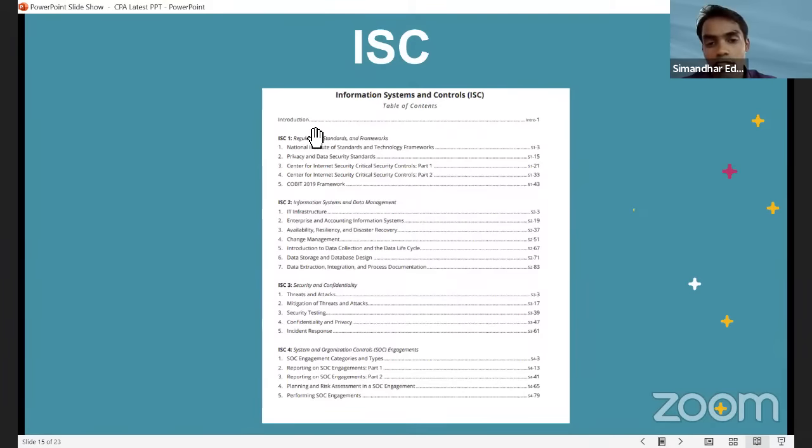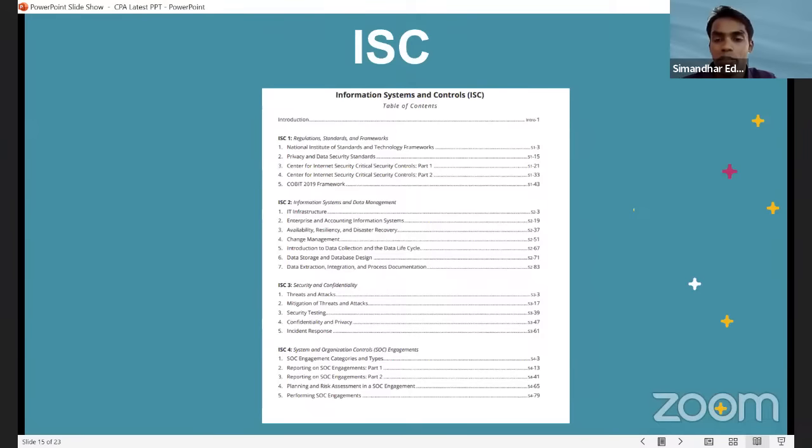So I shouldn't have given BEC this year, because if you see, had I selected ISC as a discipline, guys, how many chapters are there in ISC and how many chapters in BEC? BEC has 6 chapters and they're very detailed chapters. And in ISC, if you can see, there are hardly 4 chapters, that's all. And ISC ends there. Simandhar recommends information systems and controls. Now, sir, there are a lot of tricky questions which come in ISC. We have seen IT of BEC, which was very tough. So do you think that here also we will face that?